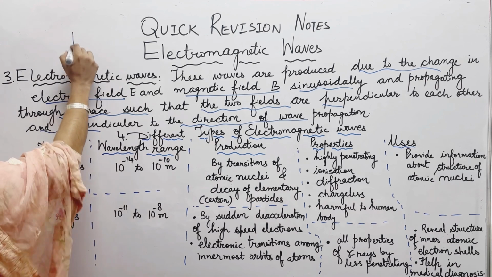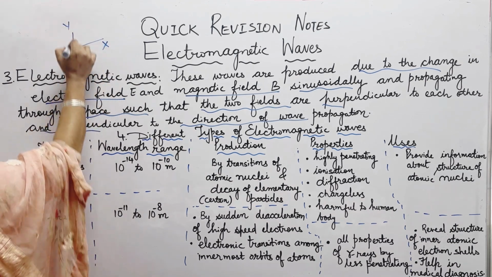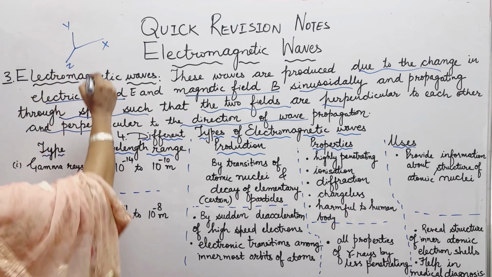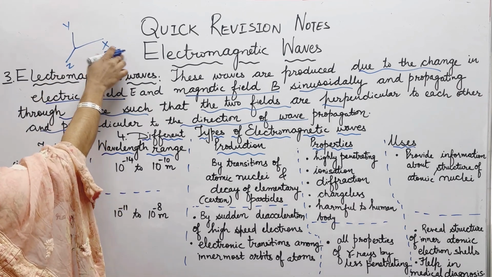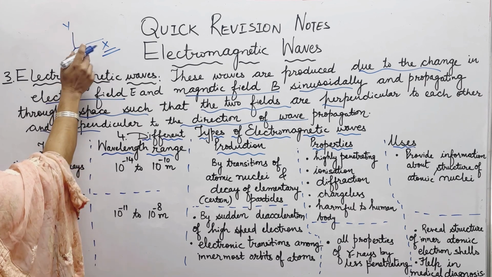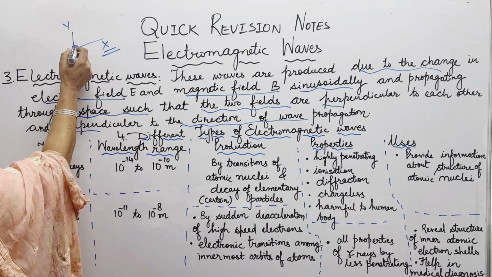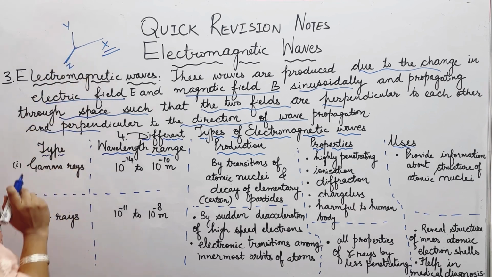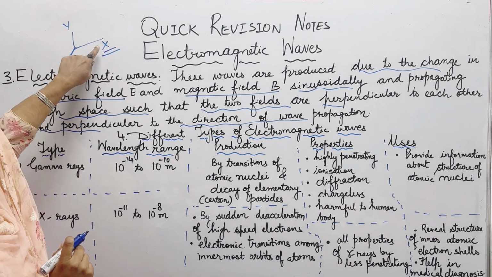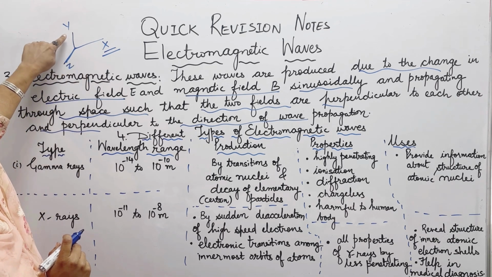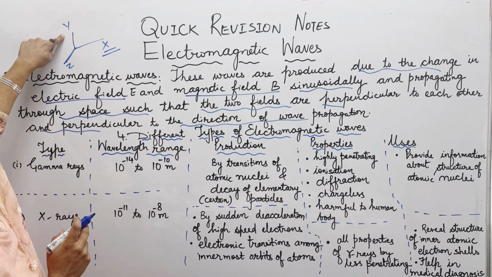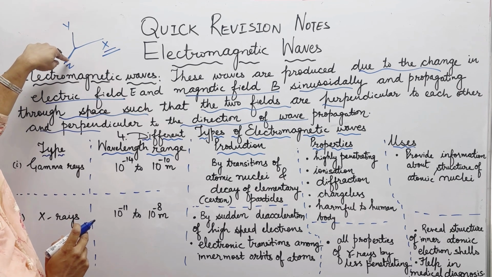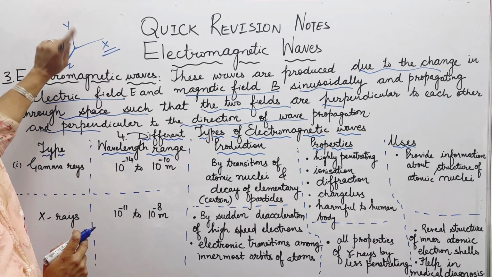It means we have 3 directions x, y and z, and they are all mutually perpendicular to one another. So if the electric field is along the x axis, the magnetic field will be along the y axis, perpendicular to that, and the wave propagation will be perpendicular to both. So if I take the x direction for the electric field, which is changing with time, and y for the magnetic field, which is changing with time, they are perpendicular to one another, then wave propagation will be along the z axis, perpendicular to both of them.